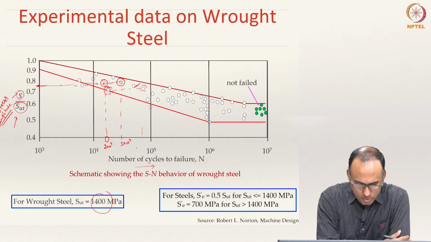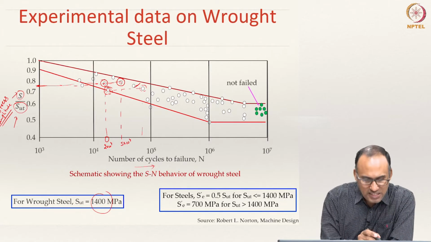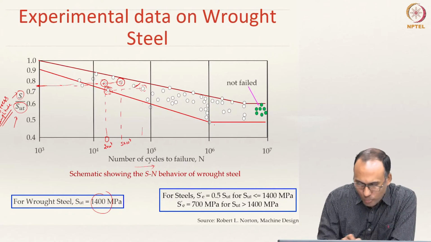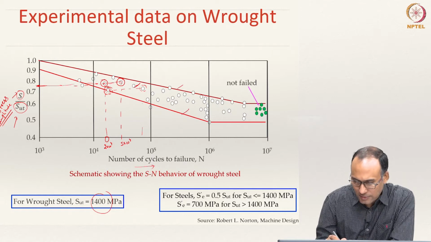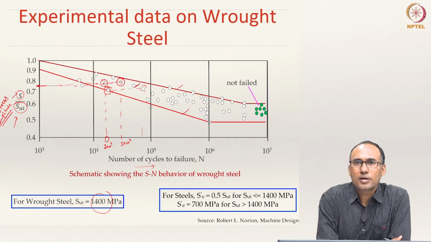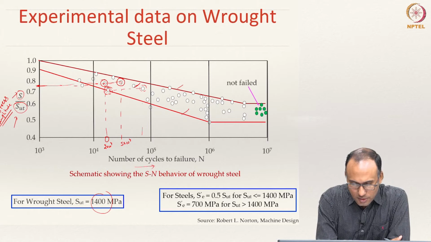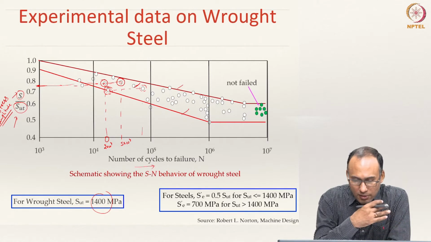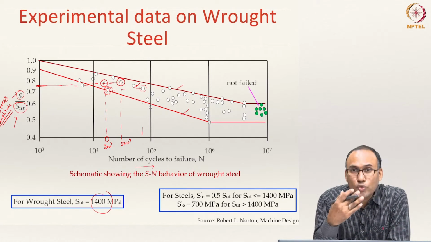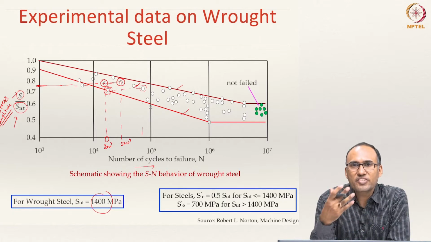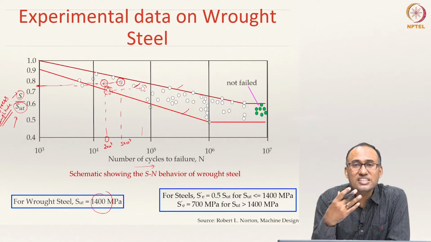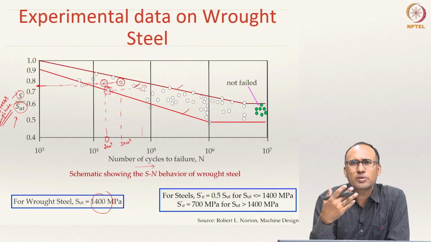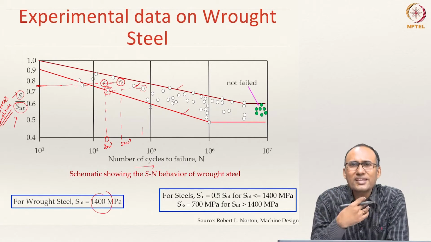However, these data points nicely fall under these two bands of the brown line and the red line. And there is a lot of noise in the data, that means there is a lot of standard deviation for the data, and this is typical of any fatigue experiment. Why is that?